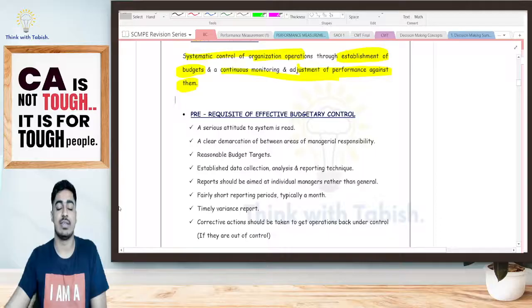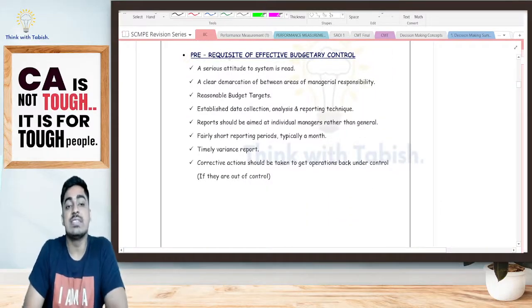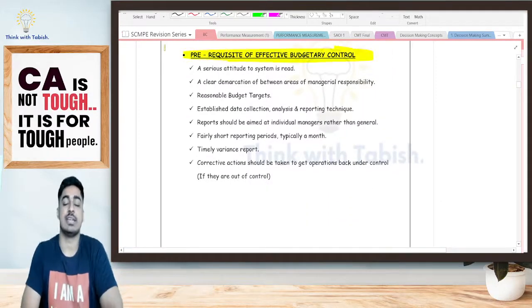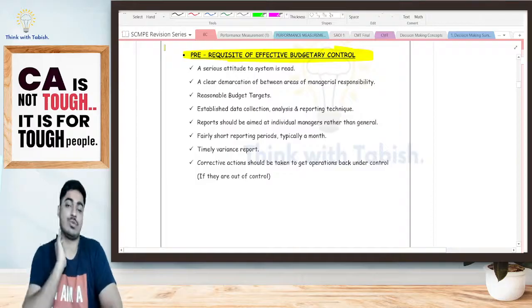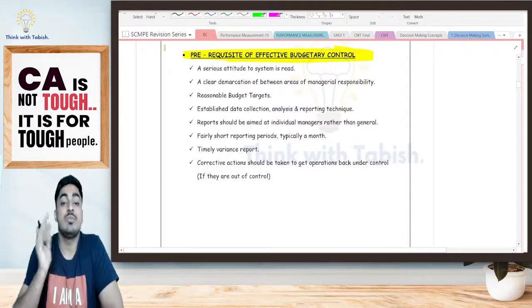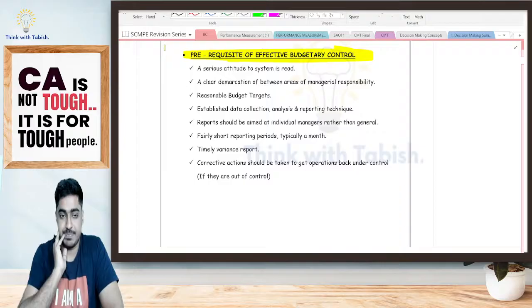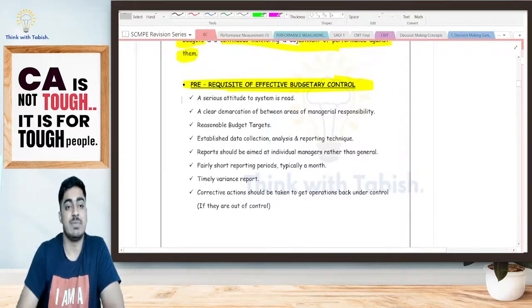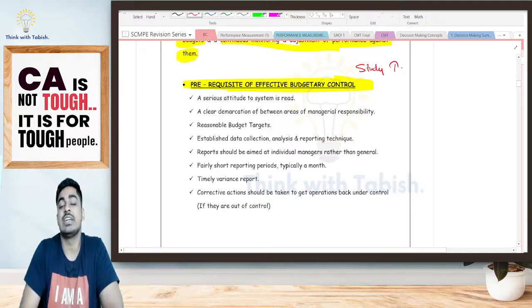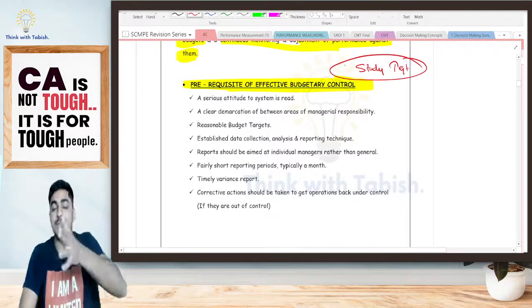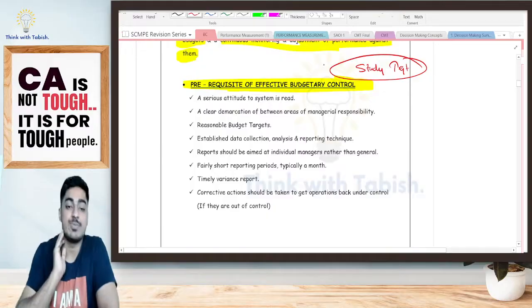Is it clear, everyone? Now there are some prerequisites of effective budgetary control. We are doing budgetary control, and in order for that to be successful, some prerequisites are there. Now, what are the prerequisites? Very simple example I'll give you, students. Think of your study target: how your study target should be and how you should try to implement that. You'll get all these points.